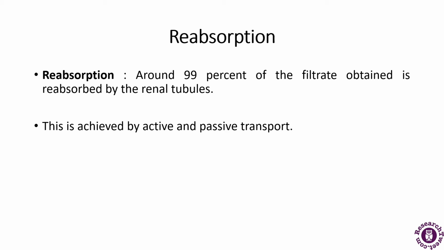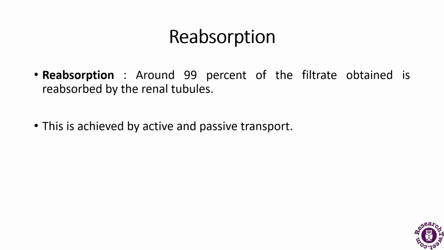The next is the reabsorption. About 99% of the filtrate is reabsorbed by the renal tubules, and this is achieved by active and passive transport.